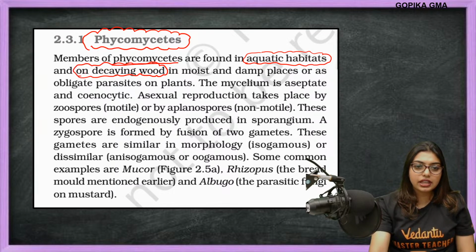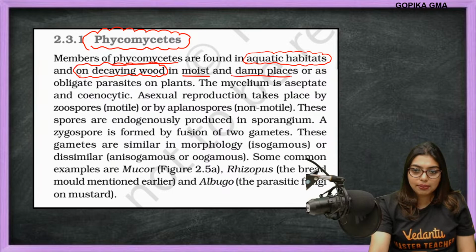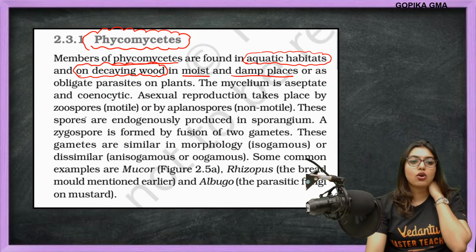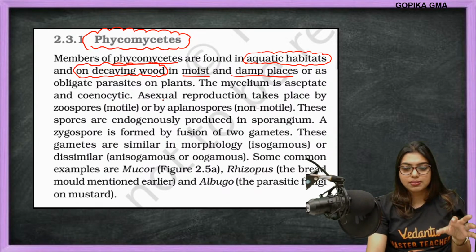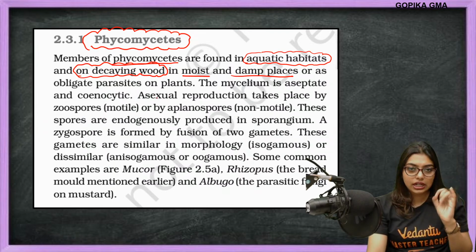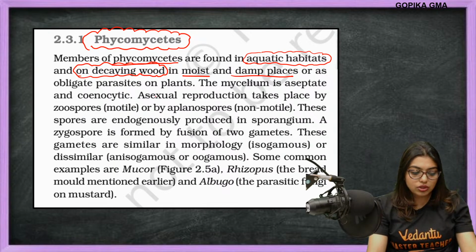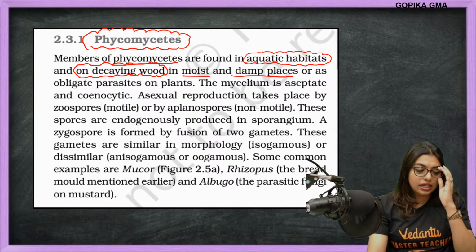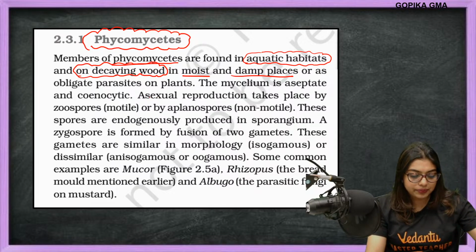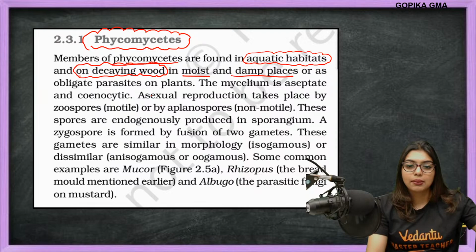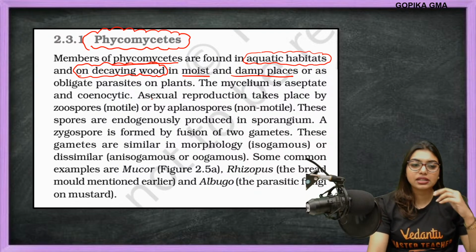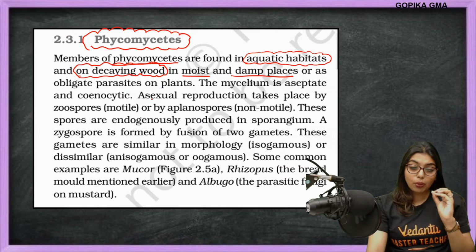They are seen on decaying wood, in moist and damp places as well, or as obligate parasites on plants. So they are found in aquatic habitats, on decaying wood, as well as on plants, in damp places, or even as obligate parasites.